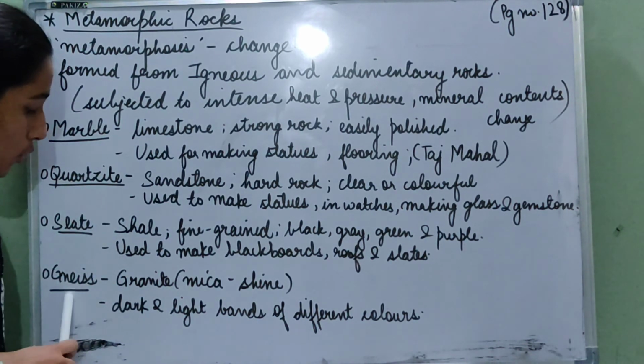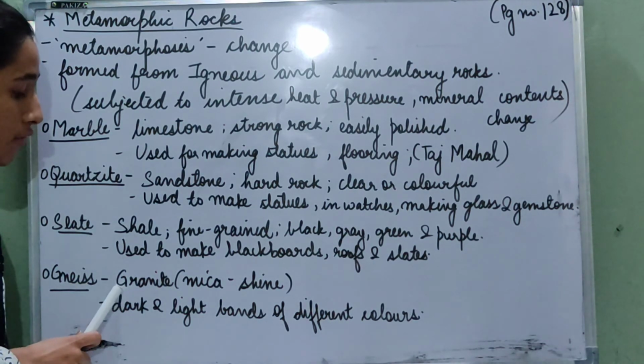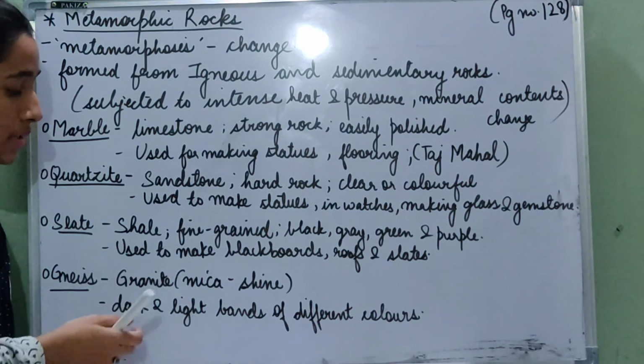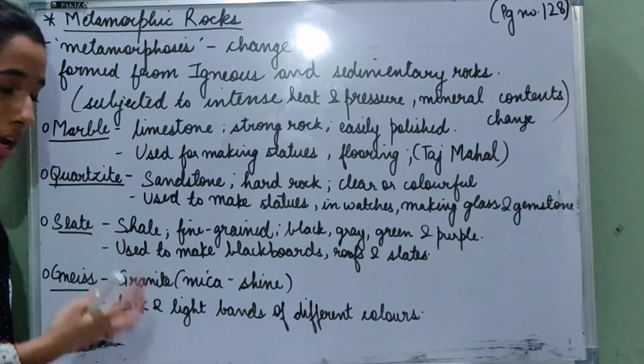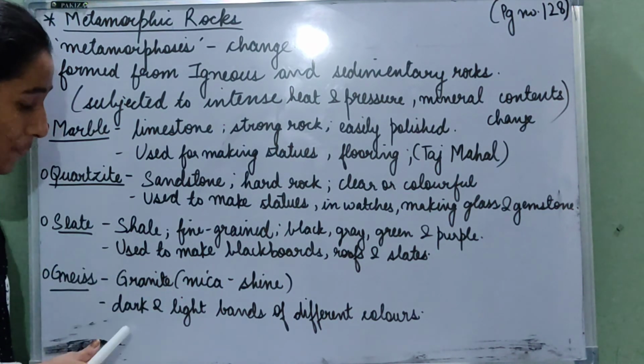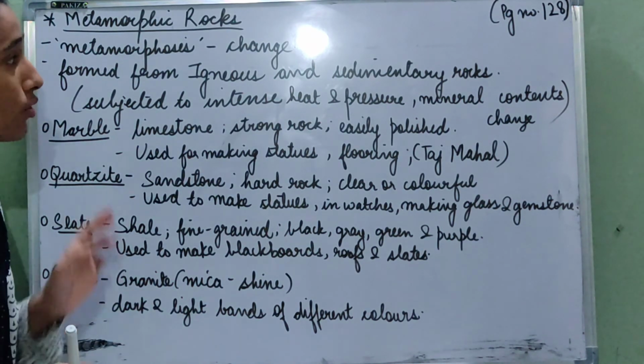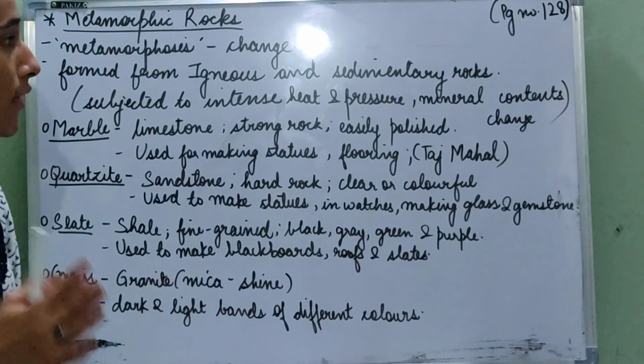Then the last one was gneiss. Gneiss is formed from granite, and it contains mica in it. That is why it shines so much. And it has dark and light bands of different colors on it. So this is the topic for today, metamorphic rocks.